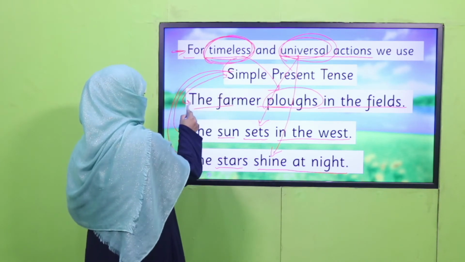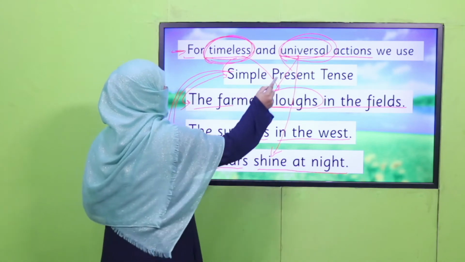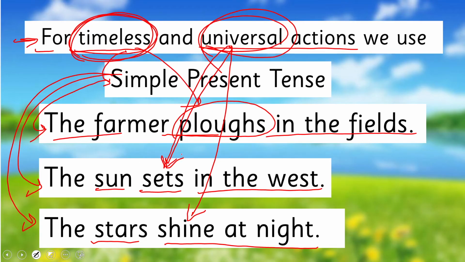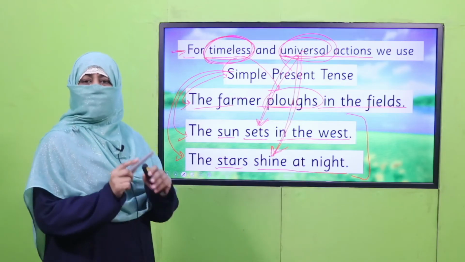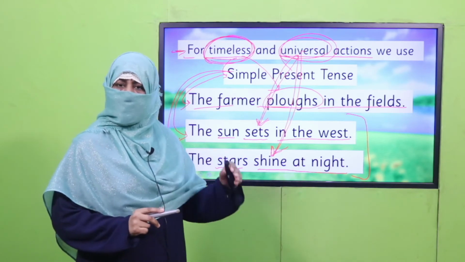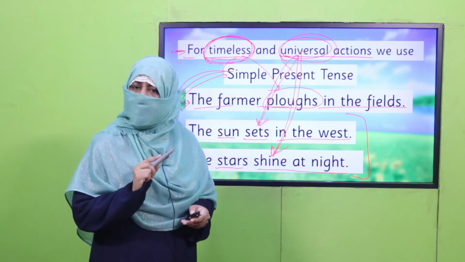As I told you, the farmer plows in the field. And the universal actions: the sun sets in the west and the stars shine at night. These are the universal actions. All right, so this is how we use simple present tense in our conversation and in writing.